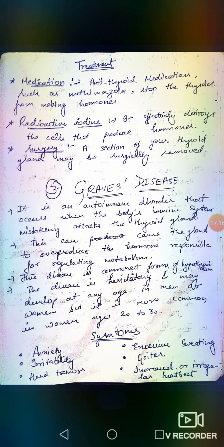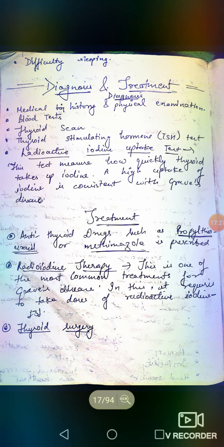Their symptoms are of various types. First is anxiety, irritability, hand tremors, excessive sweating, goiter, and increased or irregular heartbeat. Next, difficulty in sleeping. Now, their diagnosis and treatment methods are: first is medical history and physical examination. As I have told you in an earlier section, in this we will study the signs of the body like dry skin, depression, etc. We will perform various types of blood tests, and in this we will measure the level of thyroxine hormone.